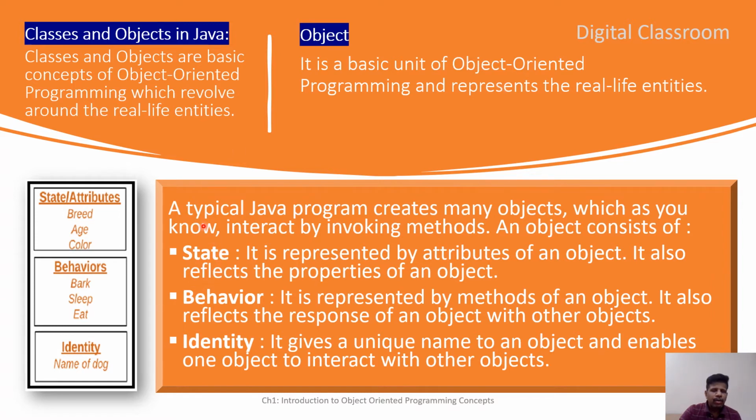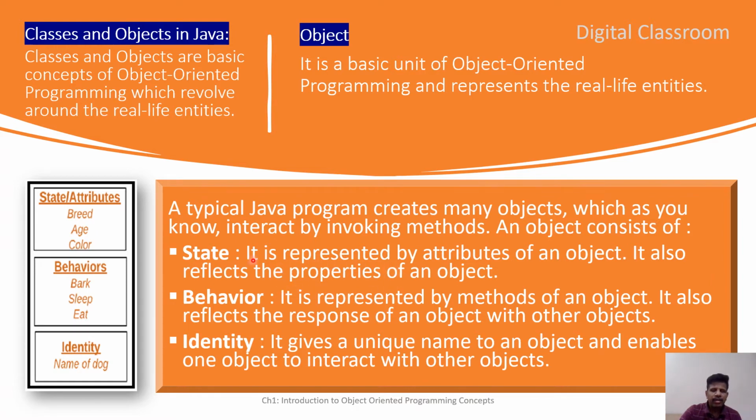Okay, so in a typical Java program, once you design and write it, you can create many objects which will be interacting by invoking methods. Any object of a Java class will consist of state and behavior. These two are very important. An object's state is represented by the attributes of the object. It also reflects the properties or characteristics of an object.